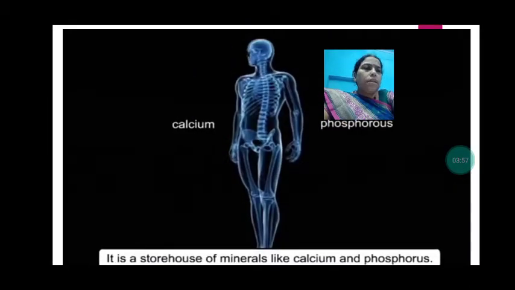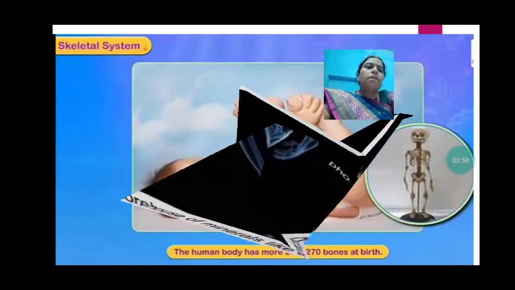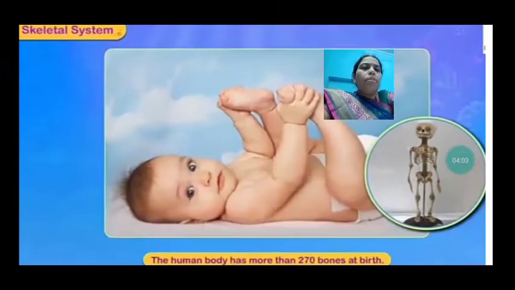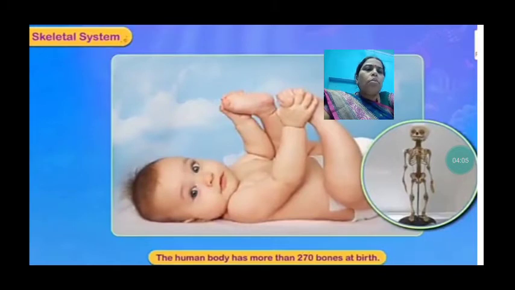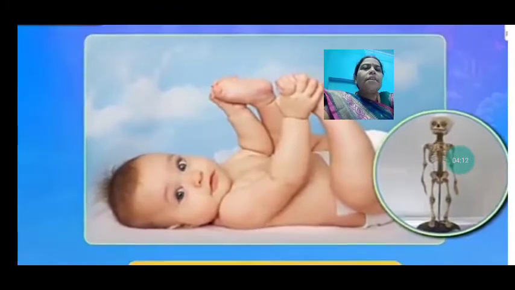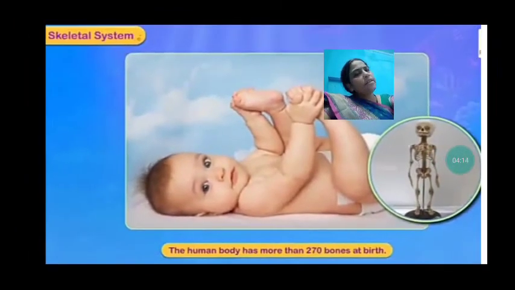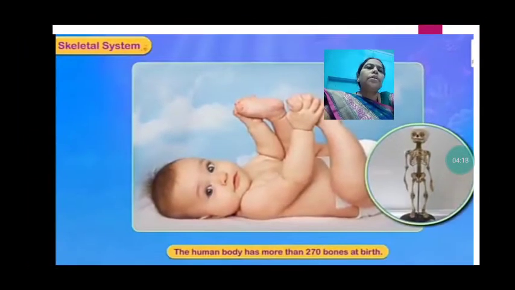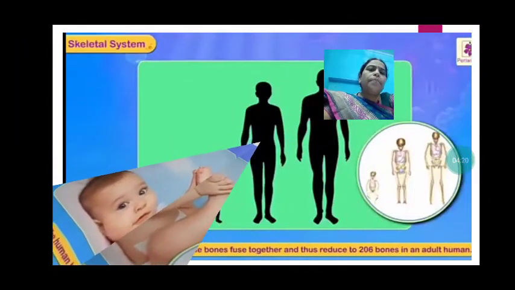Now, see a baby. The human body has more than 270 bones at birth. So the baby has 270 bones at the time of birth. And afterwards, what happens?